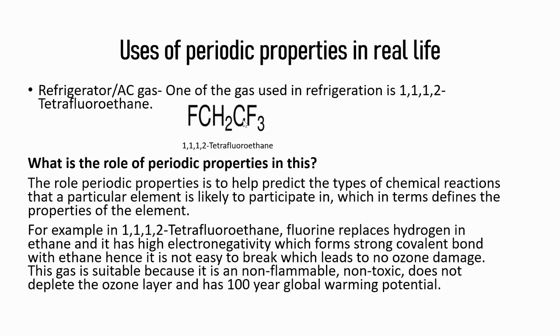For example, in 1,1,1,2-tetrafluoroethane, fluorine replaces hydrogen in ethane and it has high electronegativity, which forms a strong covalent bond with ethane, hence it is not easy to break, which leads to no ozone damage. Next, the gas is suitable because it is non-flammable, non-toxic, does not deplete the ozone layer and has 100 years of global warming potential, which means after 100 years this gas might harm the ozone, but before 100 years there is no possibility of it harming the ozone layer. So all these things make up the characteristics of an ideal gas.